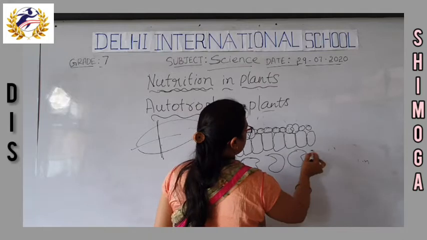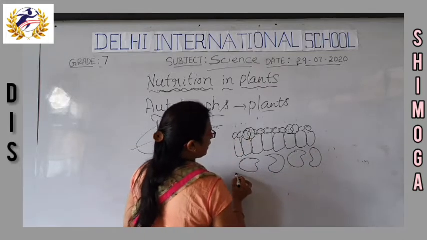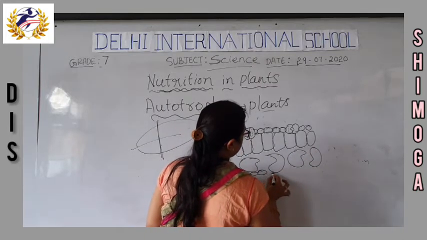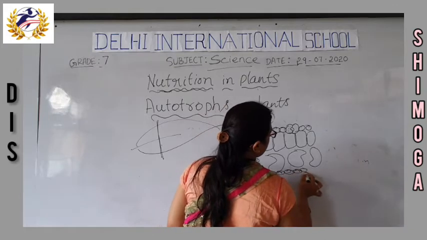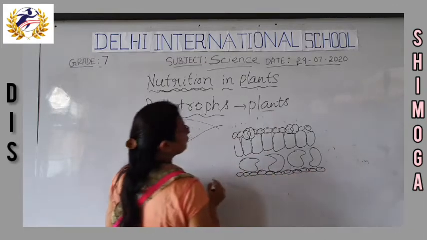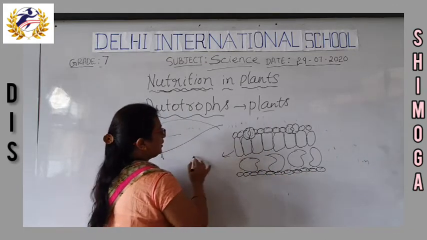So like this, the cells are arranged in a leaf section. These are called cells.